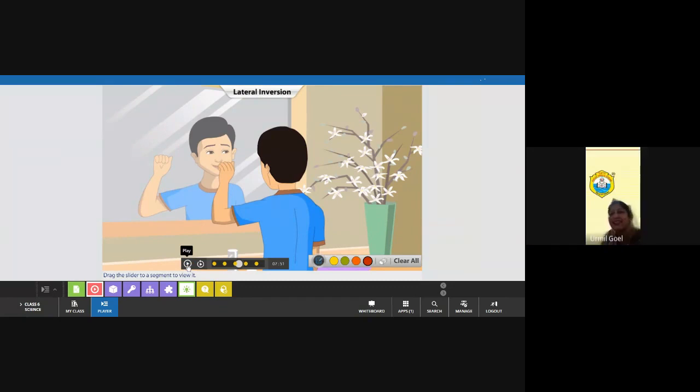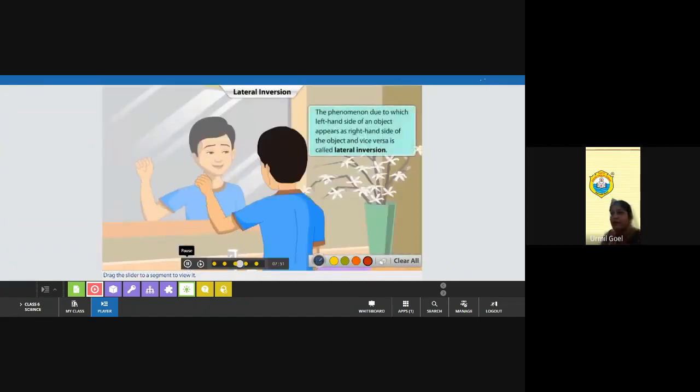Yes. This is called lateral inversion. A very important phenomenon. You have raised your right hand in the mirror. The phenomenon due to which the left hand side of an object appears as the right hand side of the object and vice versa is called lateral inversion.